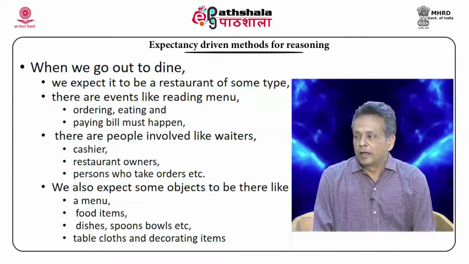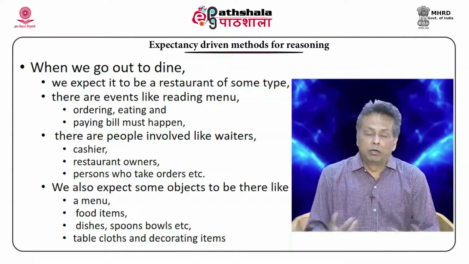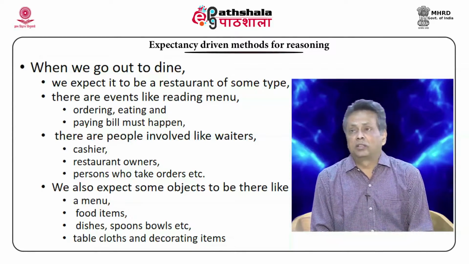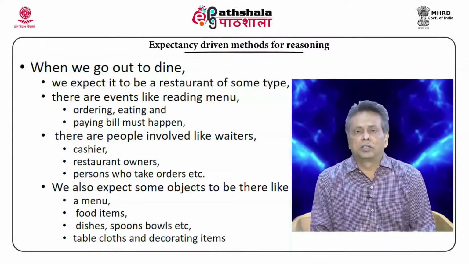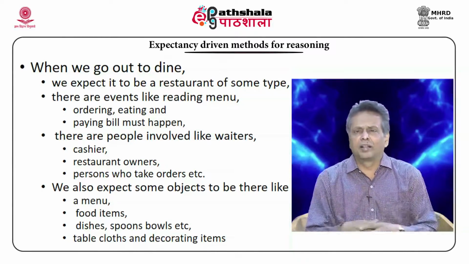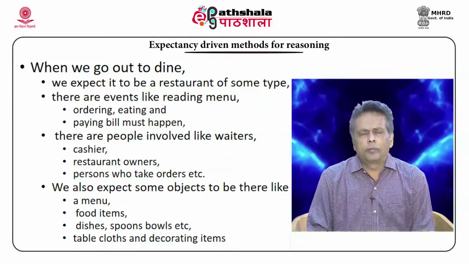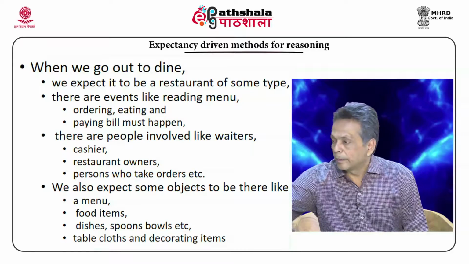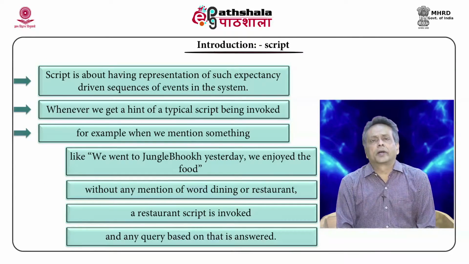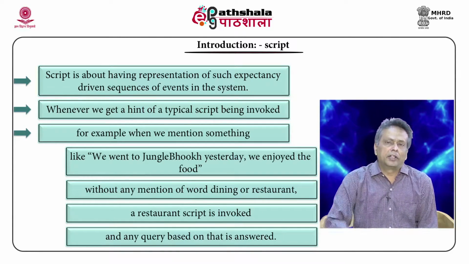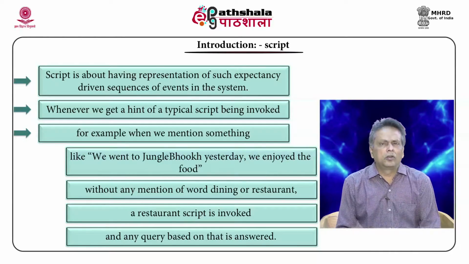There are other objects: menu, rate card, tablecloth, plates, glasses and so on. So, the point is all these things are assumed to be part of it, and a script is something which represents this expectancy driven scenario. So, when I say I went to dine yesterday, a whole bunch of information is provided.